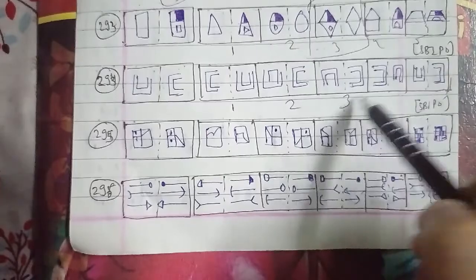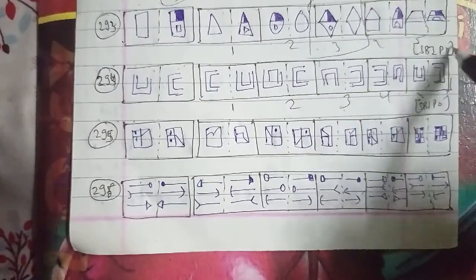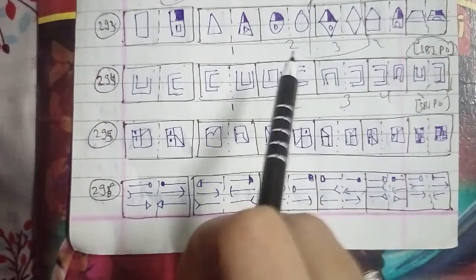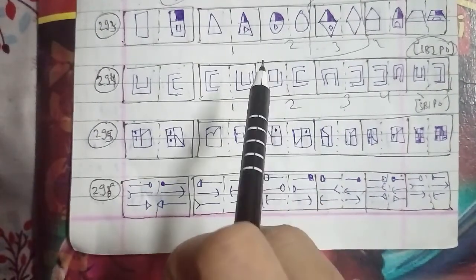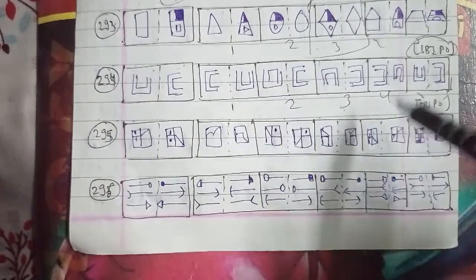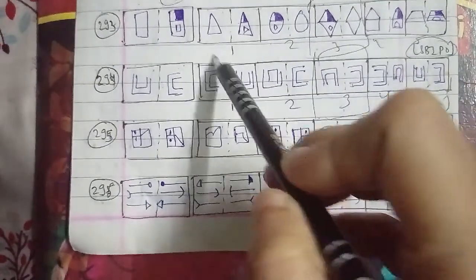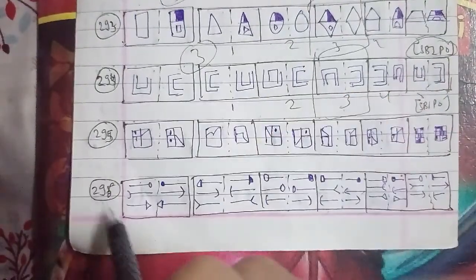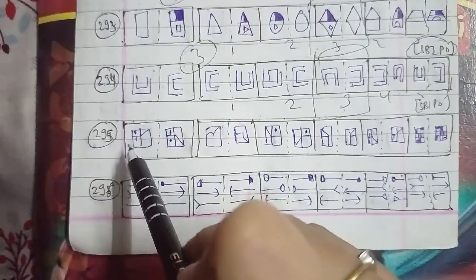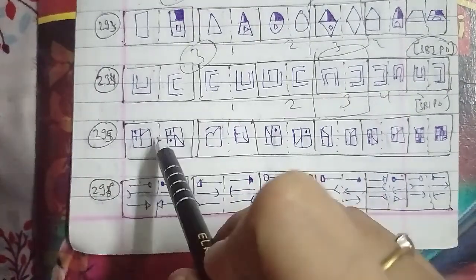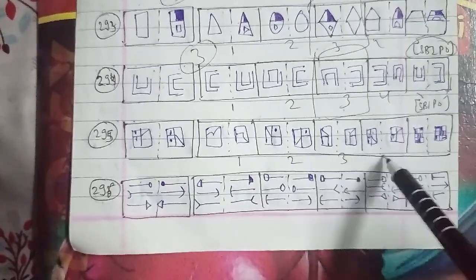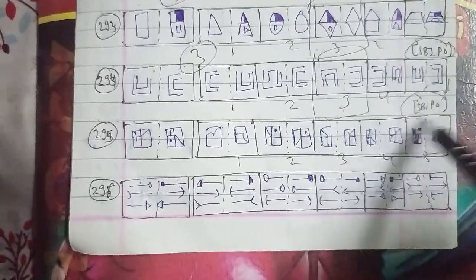That is the 296th question of the session that we talk about. This is the figure, as you can see here, numbered 1, 2, 3, 4 and 5 respectively. In this case, the left hand side figure gets laterally inverted, the head of the uppermost arrow gets black, and the head of the middle arrow reverses its direction, and this gives the right hand side figure. We can say that the third figure will be the right answer for this question as well.